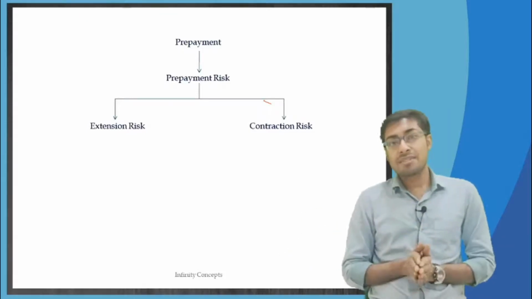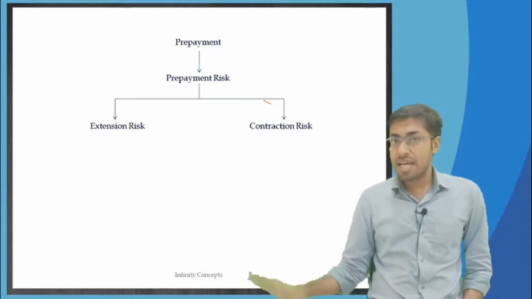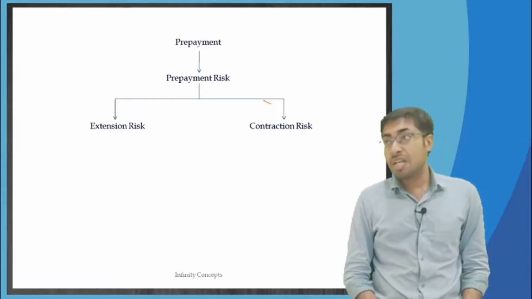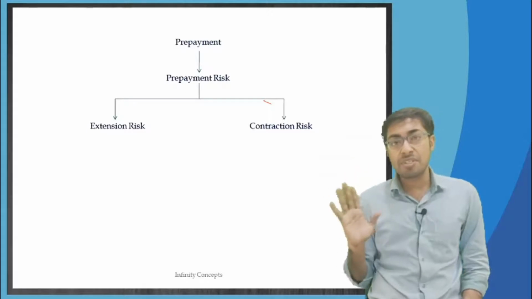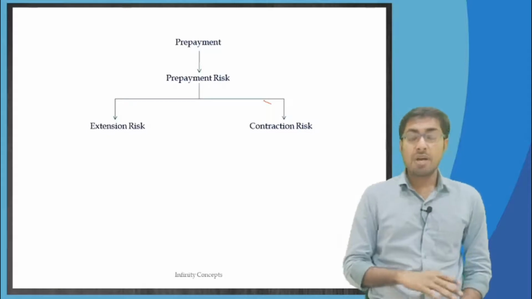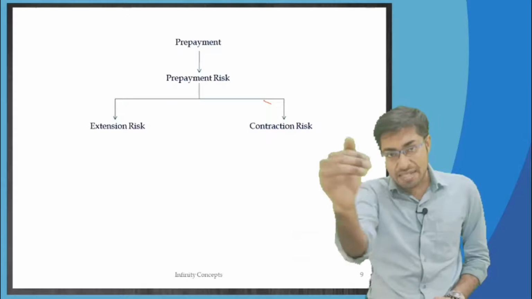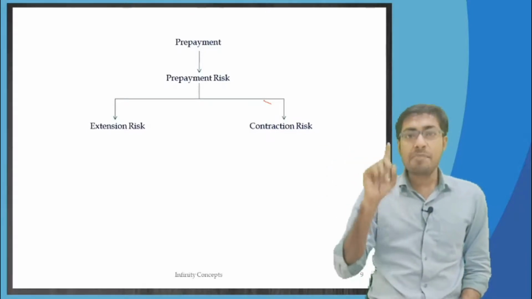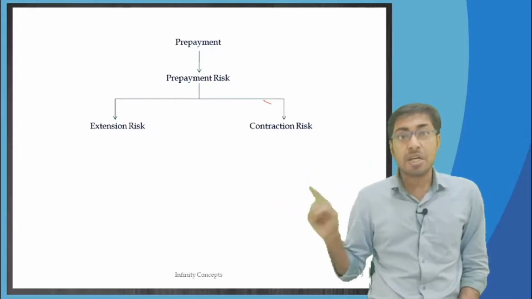Coming to the other part, market interest rates have risen from 9.3% right now, the average rate at which the loan has been given to these borrowers, to 20%. Very hypothetical, I do not know which country would have 20%, at least none of the countries that I know have 20% right now, but we are just thinking, the knowledge should go into your brains is what we are trying to do right now. So very hypothetically, 20% is the market interest rate. If the market interest rate is 20%, you know what happened?